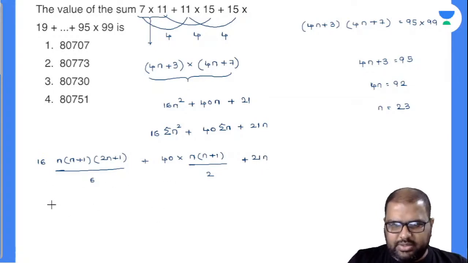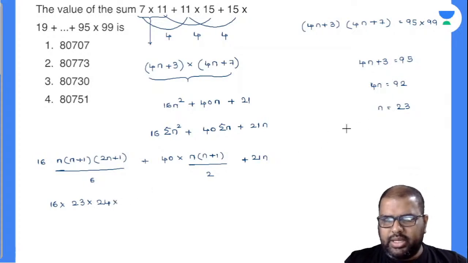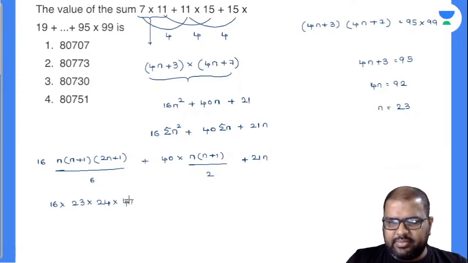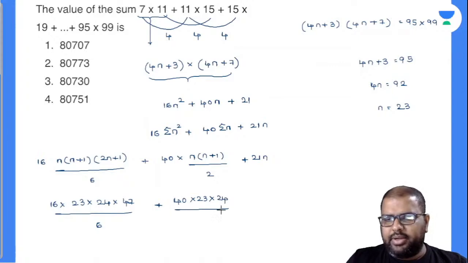I'll write all those values there. 16 into n value is 23, n plus 1 value is 24, 2n plus 1 is 47, divided by 6, plus 40 into n value 23, n plus 1 value 24, divided by 2, plus 21 into 23.